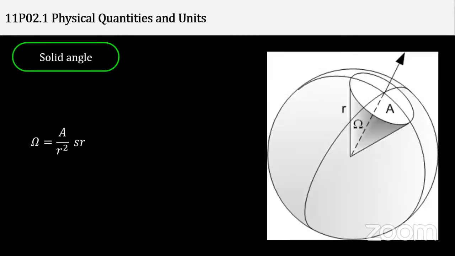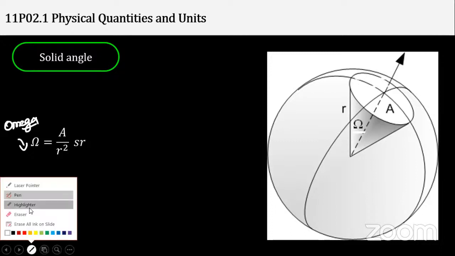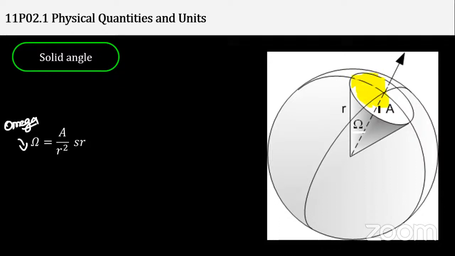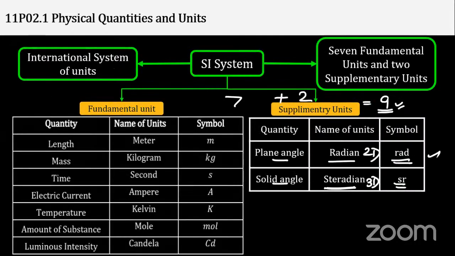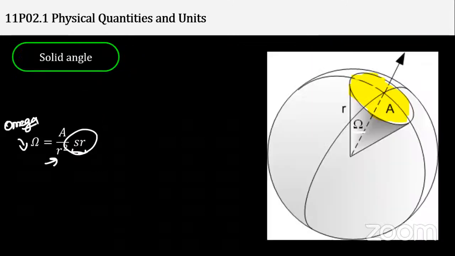And if I talk about the solid angle, this is pronounced omega. This omega is the solid angle. It's given like this: area, this is the area of the top funnel. Let me highlight this with yellow color. This is the area of the base upon R, where R is the radius of the sphere. The units are radian and steradian. So it's radian, and this is steradian.